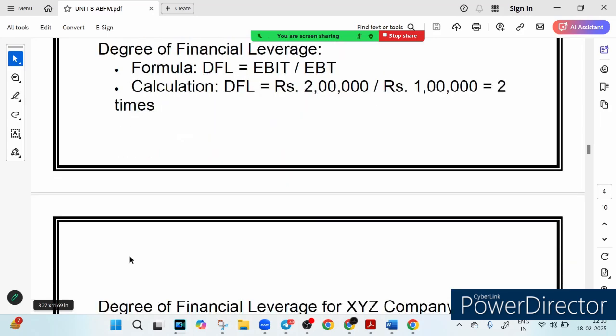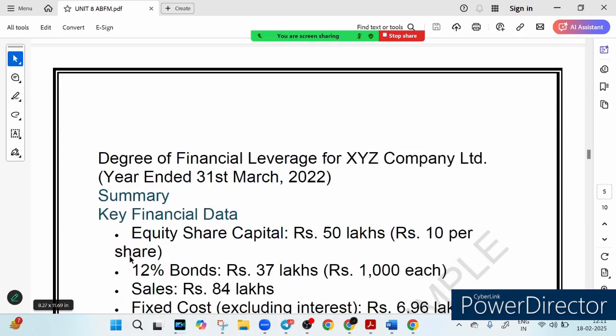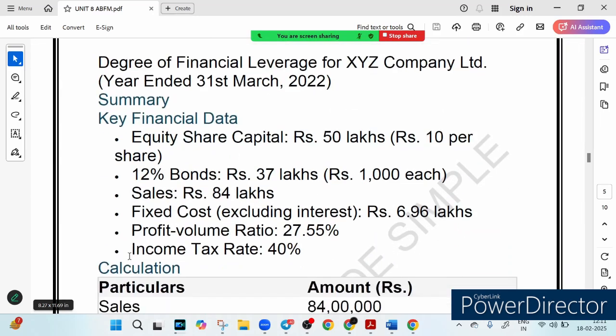I hope you find this explanation useful. Now let's take another example to make the concept clearer, right? So friends, let's break down another real world example to understand the DFL with XYZ Company Limited. Have you ever wondered how businesses use debt to amplify their profit? So let's take a deep dive into how financial leverage works and how it impacts shareholder return.